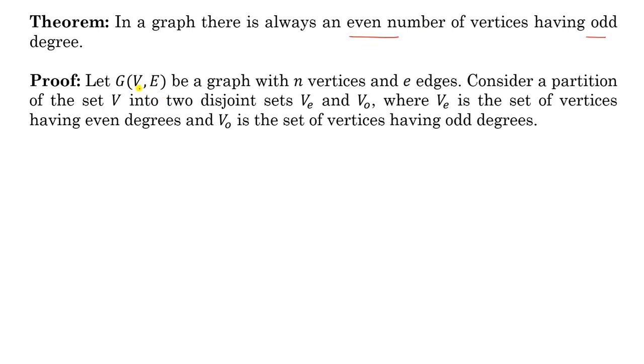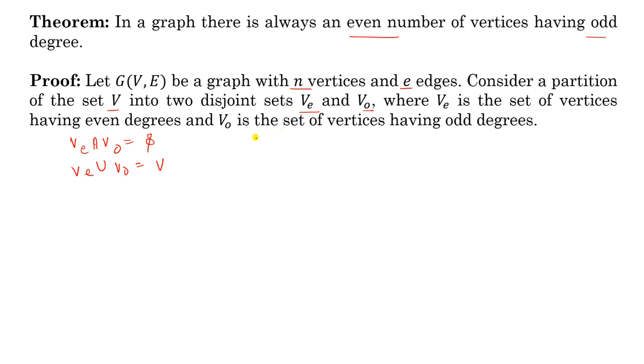To prove this, let G(V, E) be a graph with n vertices and e edges. Now consider a partition of V into two disjoint sets VE and VO, where VE is the set of vertices having even degree, and VO is the set of vertices having odd degree. It is a partition, so you can say that VE intersection VO equals empty set, and VE union VO equals V.